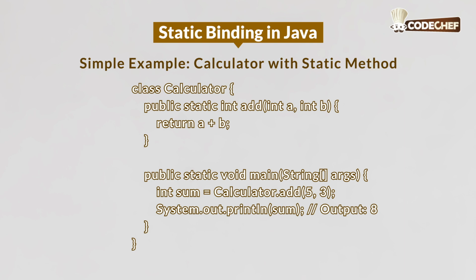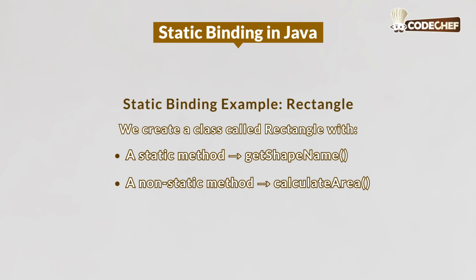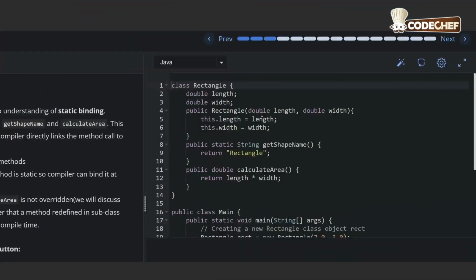Here you can see Calculator.add(5, 3). Here the method is static, it is called using the class name. The compiler already knows which class, here Calculator, and which method, that is add. And here we have two integer values. So the method is linked at compile time. This is static binding. We create a class called Rectangle with a static method of getShapeName and a non-static method of calculateArea. Now let's look at the code properly.